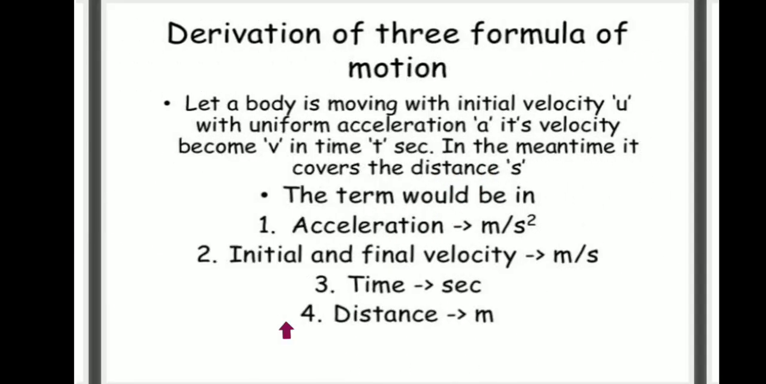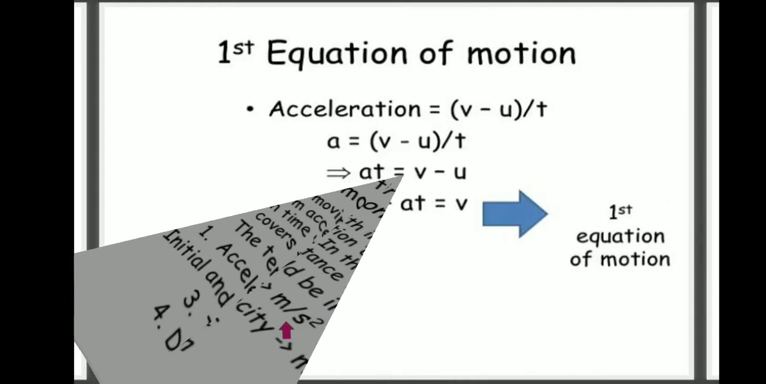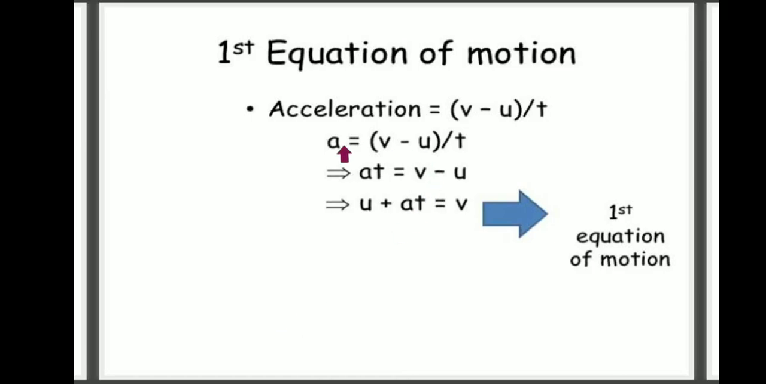Derivation of the three equations of motion. First, let a body be moving with initial velocity u with uniform acceleration a. Its velocity becomes v in time t seconds. In the meantime it covers the distance s. The units: acceleration in meter per second squared, initial and final velocity in meter per second, time in seconds, distance in meters. First equation of motion: acceleration a = (v − u)/t.